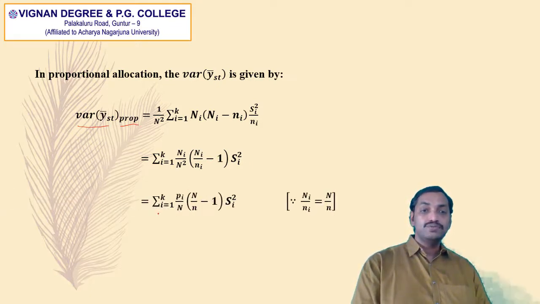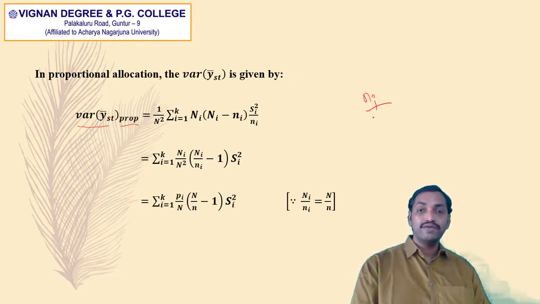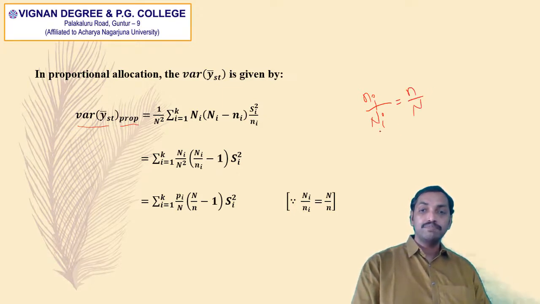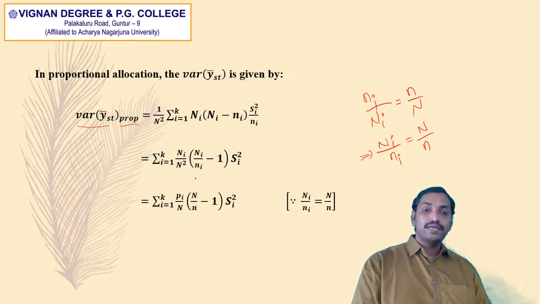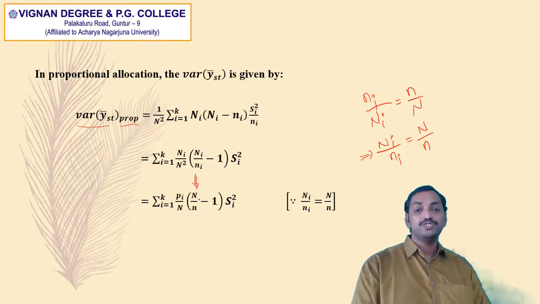So that is equal to summation i is equal to 1 to k Pi divided by capital N into this capital Ni divided by small ni, which can also be written as capital N divided by small n. In the previous slide we got that small ni divided by capital Ni is the same as small n divided by capital N. So when we reverse these fractions, capital Ni divided by small ni is equal to capital N divided by small n. So we substituted capital N divided by small n in place of capital Ni divided by small ni.